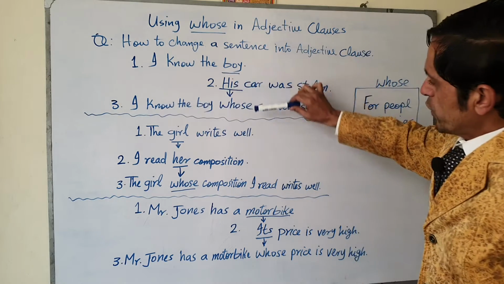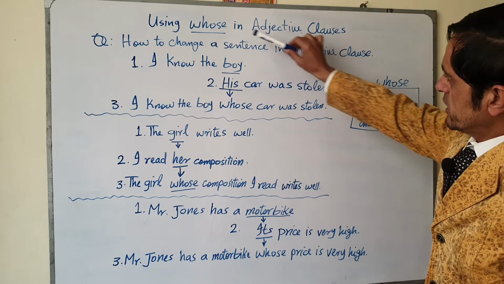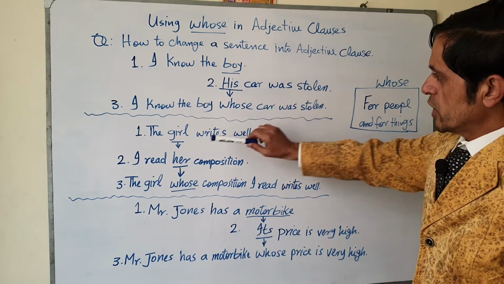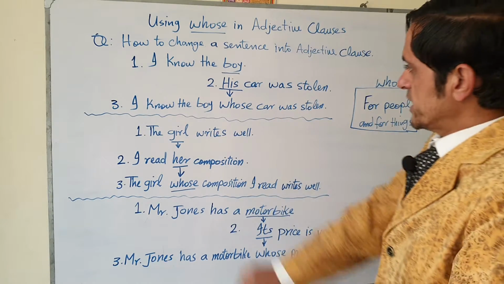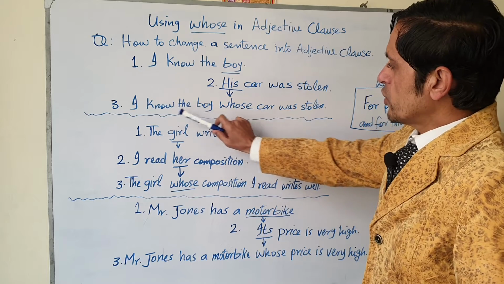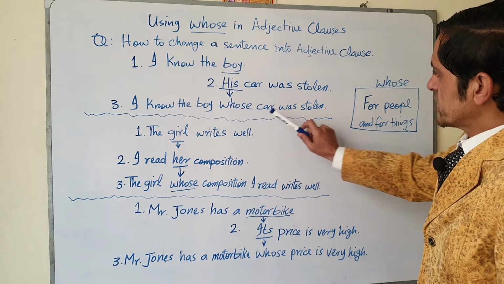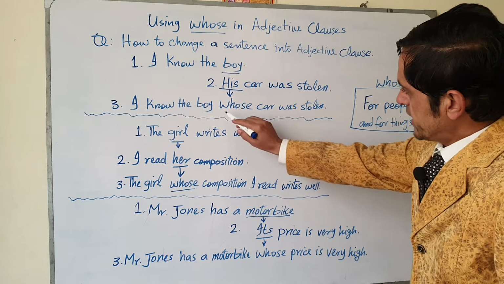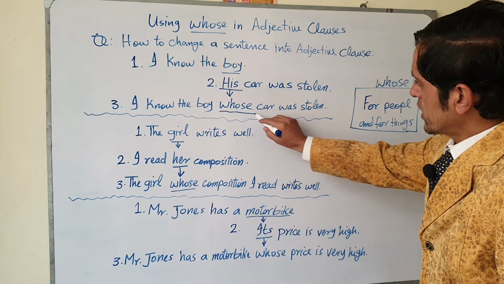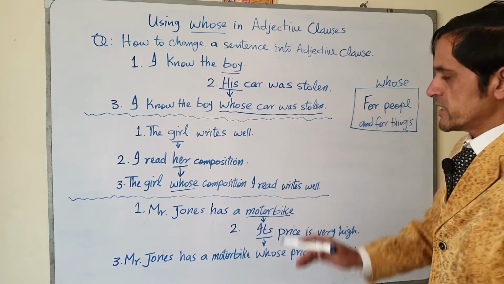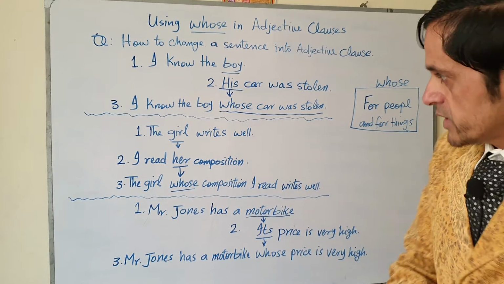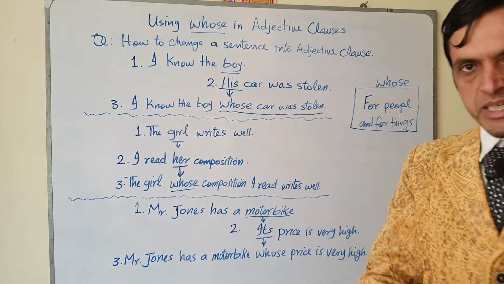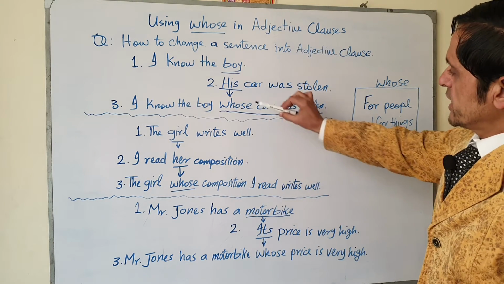Now we are going to change to make adjective clause using whose. So how we will make? Look at this structure. I know the boy whose car was stolen. So from here, whose car was stolen, this is adjective clause made with whose, the possessive adjective.